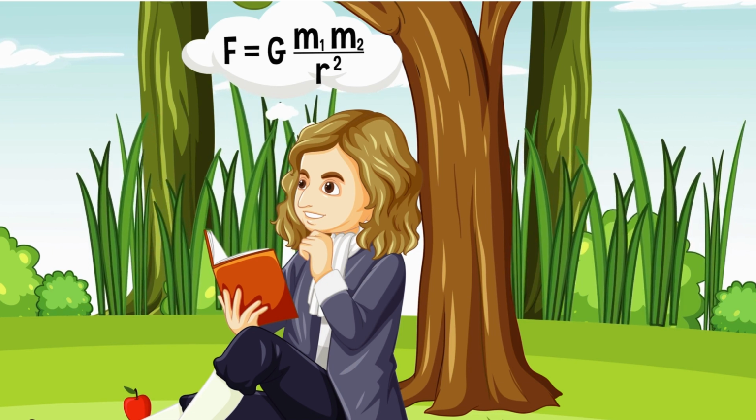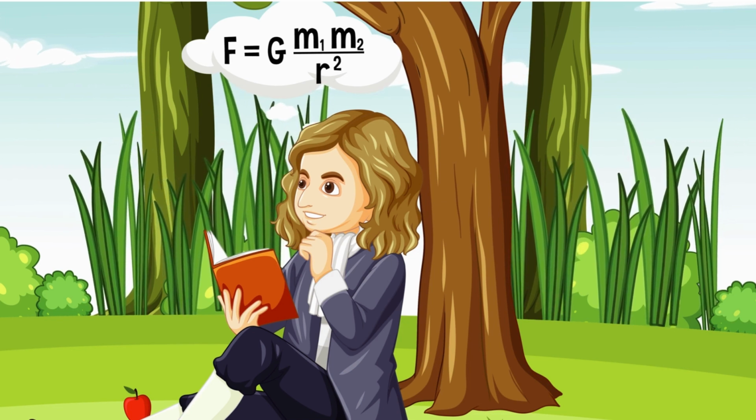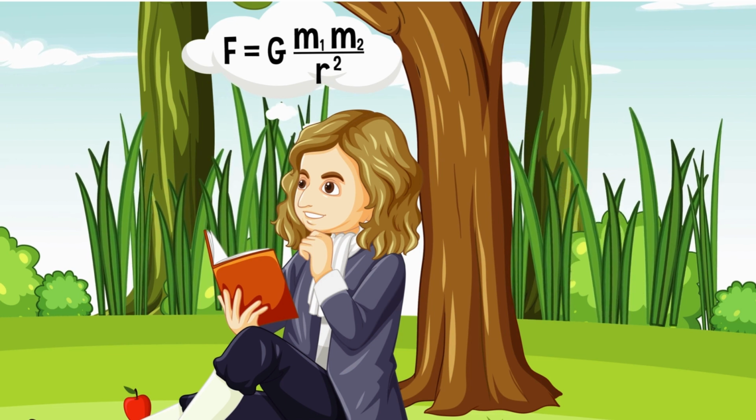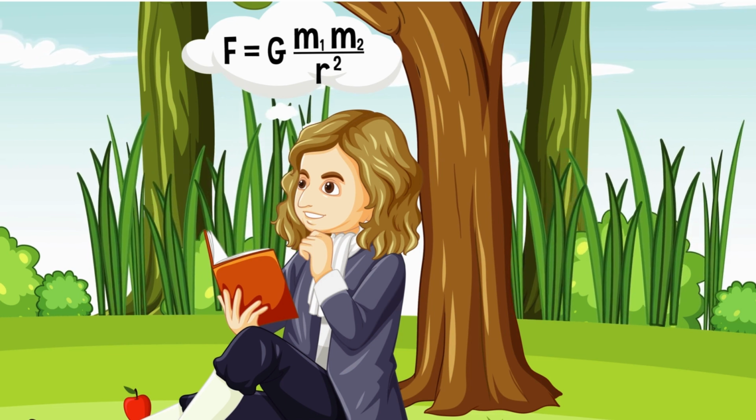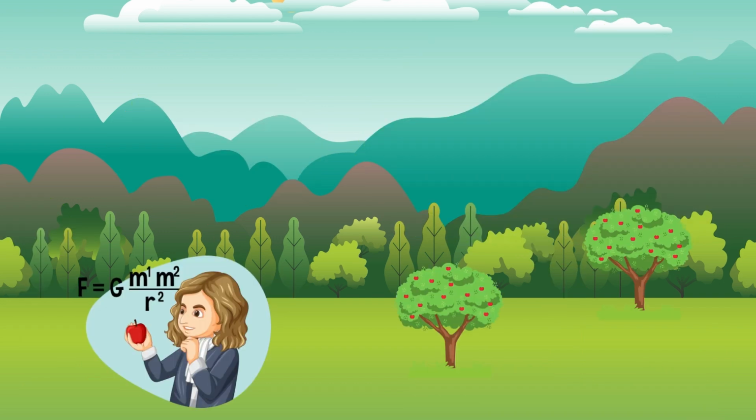The law of gravity, formulated by Sir Isaac Newton, states that every mass attracts every other mass in the universe with a force proportional to the product of their masses and inversely proportional to the square of the distance between their centers. This force is known as gravitational attraction and is responsible for the motion of planets, stars, and other celestial bodies. In simple terms, objects with mass are drawn toward each other, and the force of attraction increases with the masses of the objects and decreases with the distance between them.